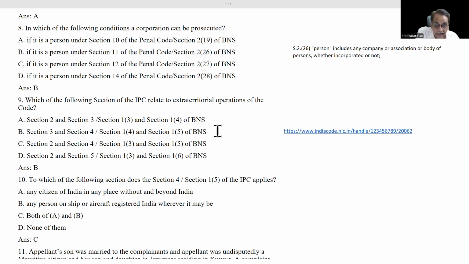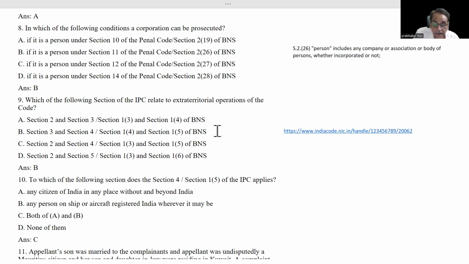B. Any person on any ship or aircraft registered in India, wherever it may be. You see, if any ship or aircraft is registered in India, if a ship has been registered in India and it is sailing in African seas, high seas, and any American commits any offense against any German person, then also he is committing that offense on an Indian ship, on a ship which is registered in India.